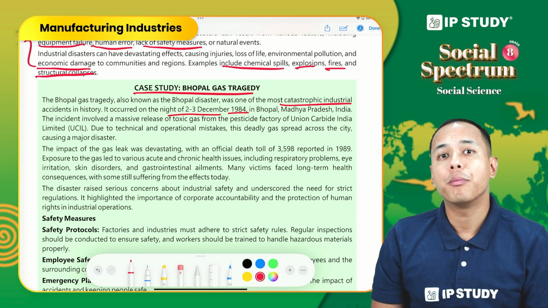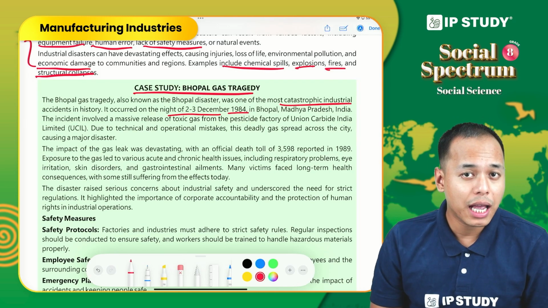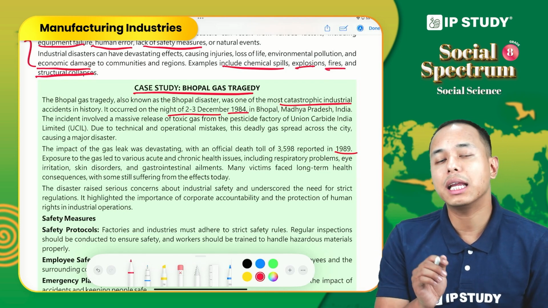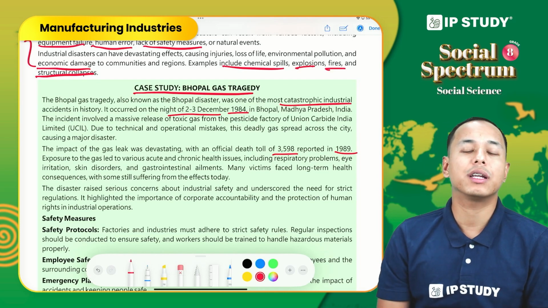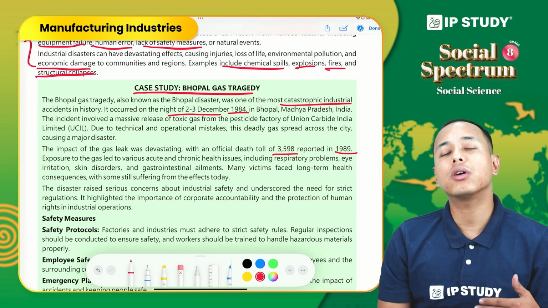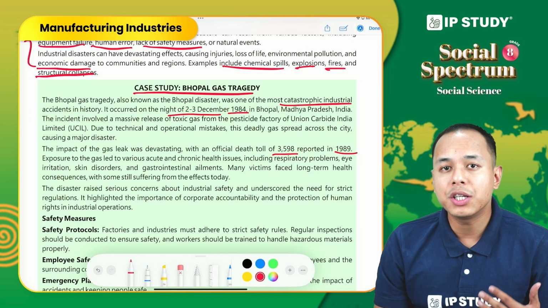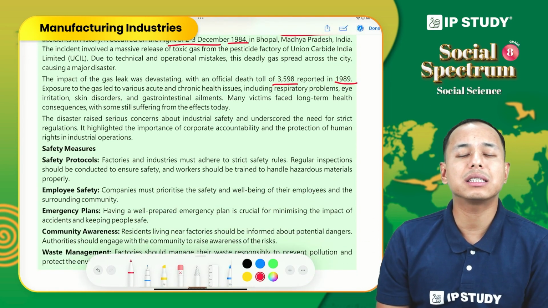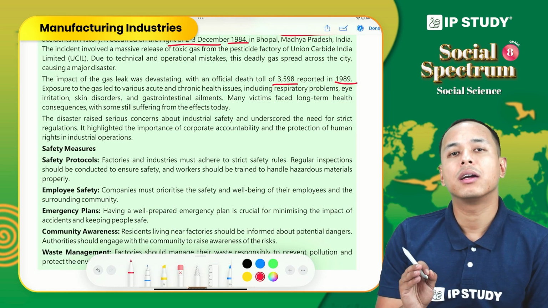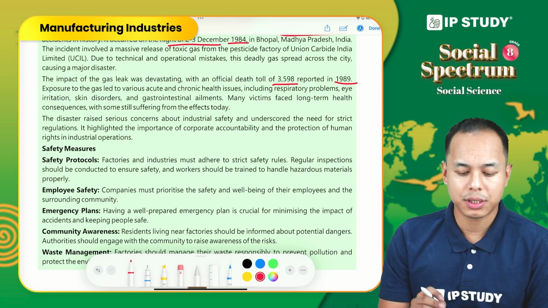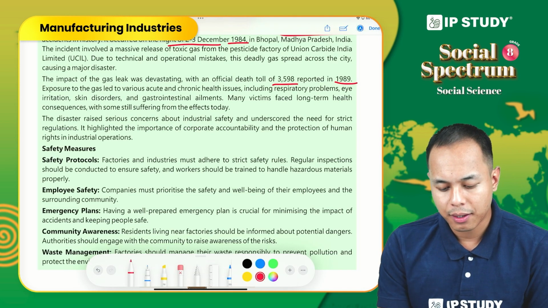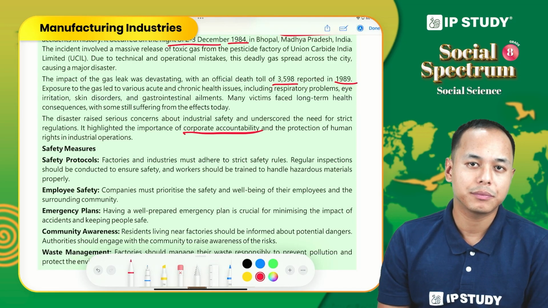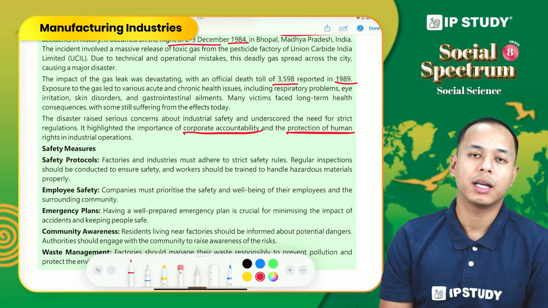As a result, many people were injured and even many people lost their life. The official death toll in 1989 was almost 3,598. It can be more than that. And there are also hundreds of people who were injured in this accident. So this disaster raised a serious concern about health and safety regulation in India, as the government introduced policies in order to tighten the rules, to make sure that corporate accountability is there, and also protection of human rights.